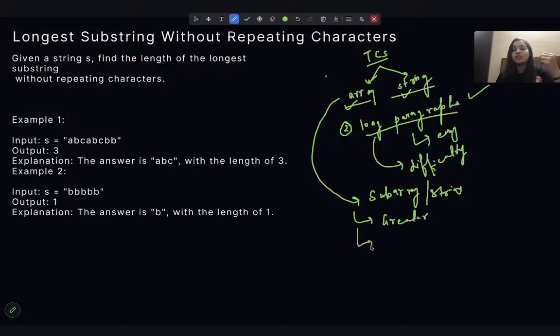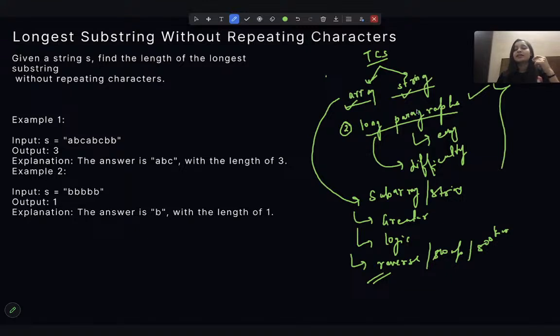Questions around logic, how to perform different operations, be it reversing the strings, reversing the array, swapping the elements of the array, sorting, how you can perform different operations in arrays and strings. You need to focus on that. So these are some things that you need to prepare when you are preparing for the TCS exam.